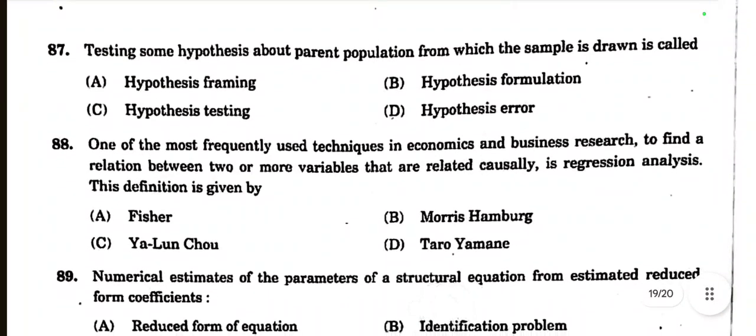Then question number 87. Testing some hypothesis about the parent population from which the sample is drawn is called hypothesis framing, hypothesis formulation, hypothesis testing or hypothesis error. So the right option is hypothesis testing. It is called hypothesis testing. So option C is the right choice.